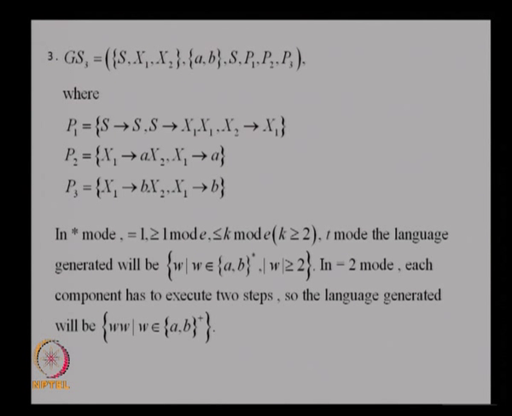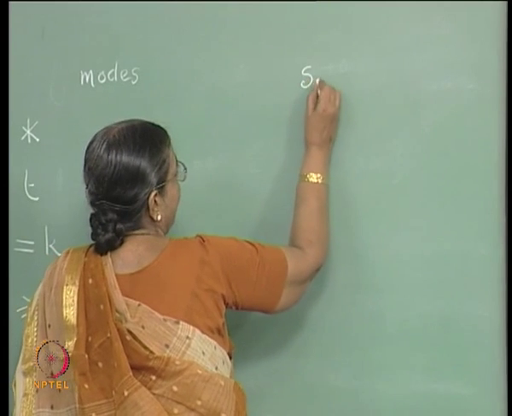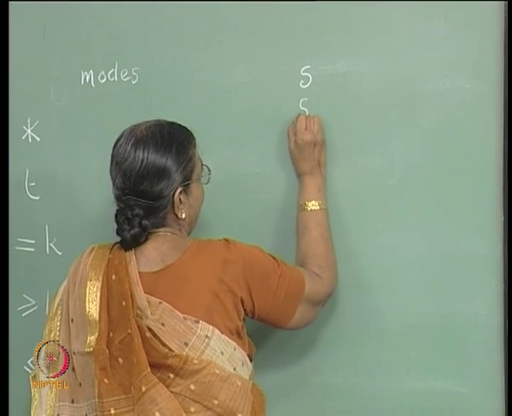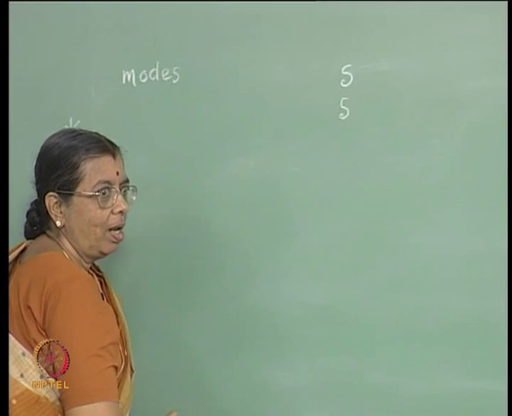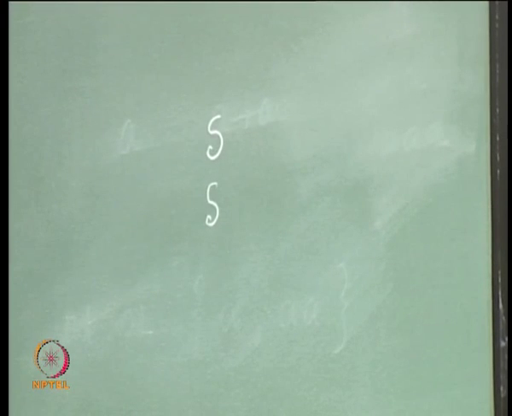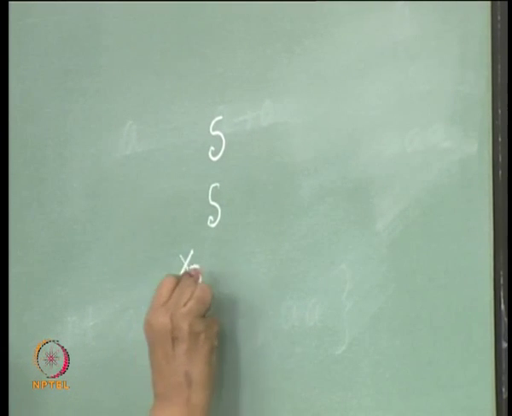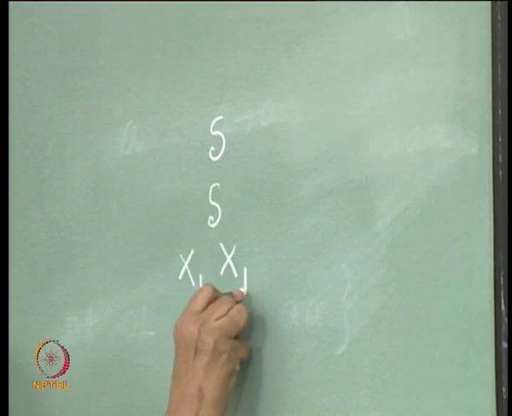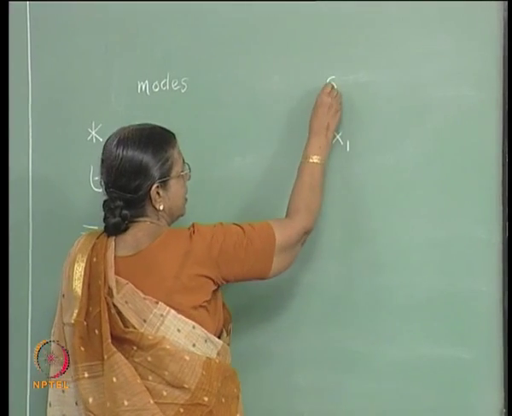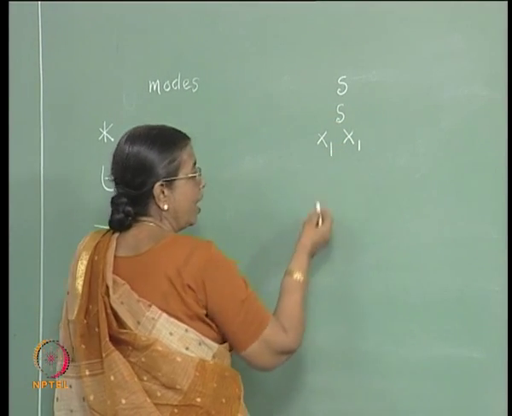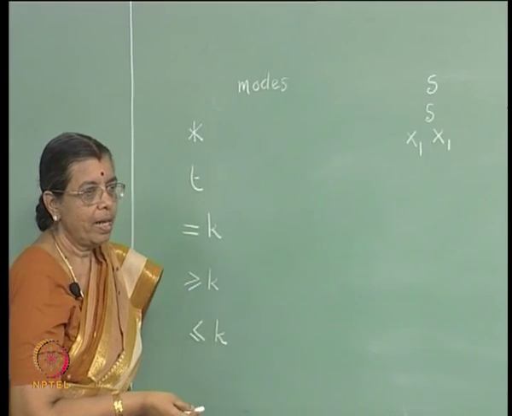In the first component starting with s, I get s in one step. Actually the rule s goes to s is just added so that you are able to get 2 steps in the first component. Then from this you get x1, this is done in 2 steps. Then you have to go to another component.